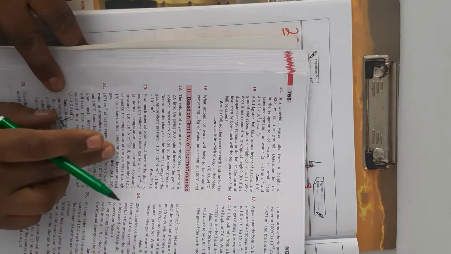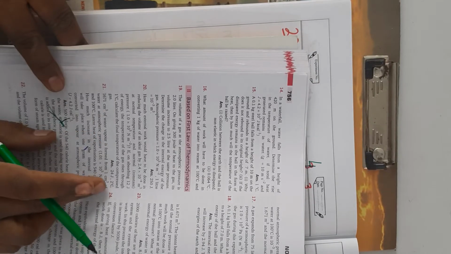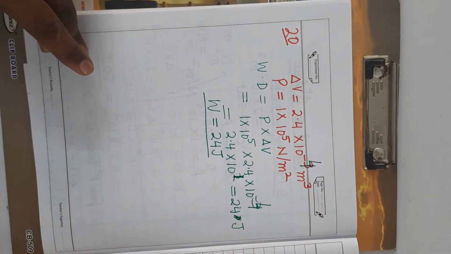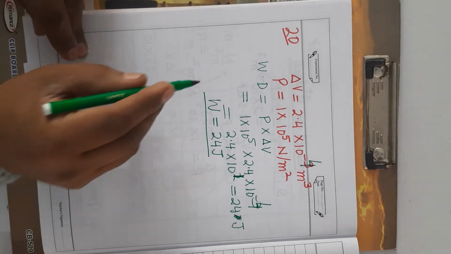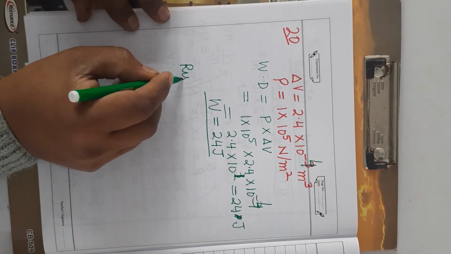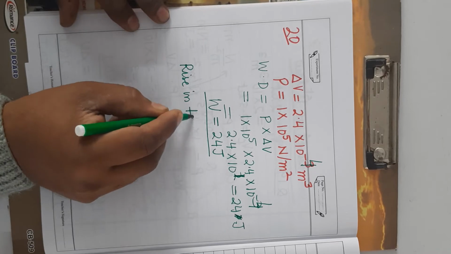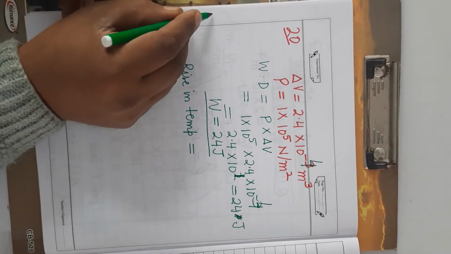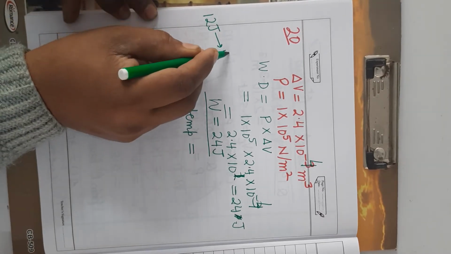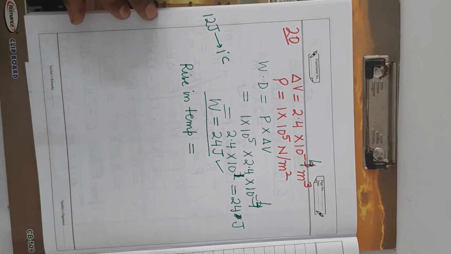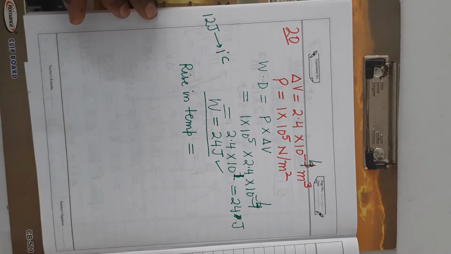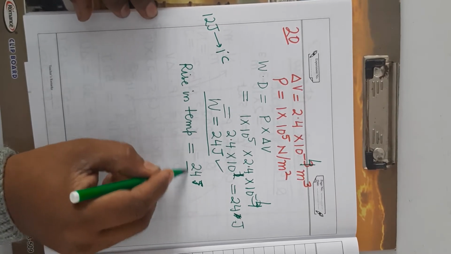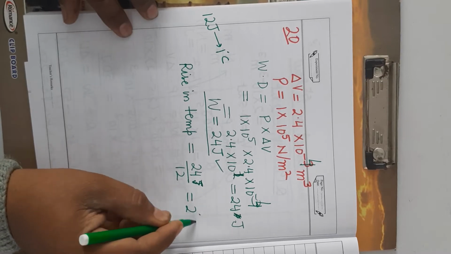So if on absorbing 12 joule of energy the temperature of the gas rises by 1 degree Celsius, calculate the final temperature of the compressed gas. You have to find the final temperature. So see here, what is the rise in temperature? When it absorbs 12 joule energy, the temperature rises by 1 degree Celsius. How much work has been done? This. So this much energy will be absorbed. So what will be the rise in temperature? 24 upon 12, that is equal to 2 degrees Celsius.